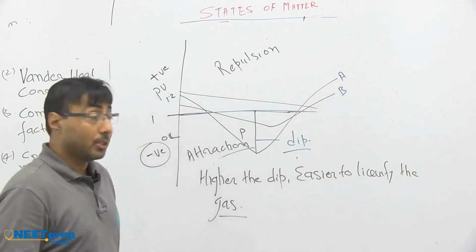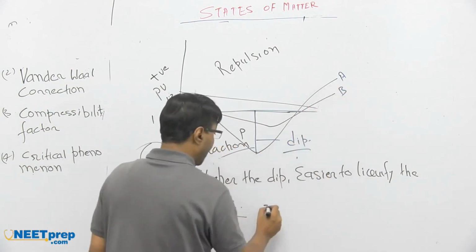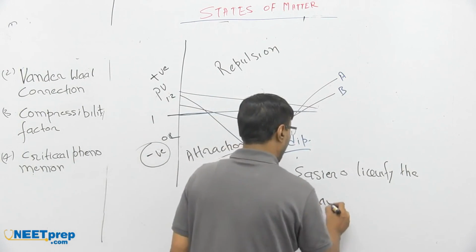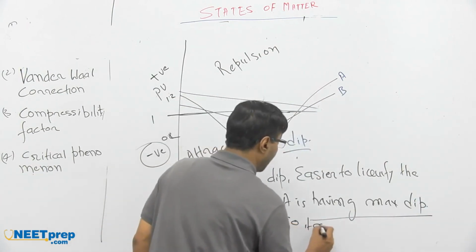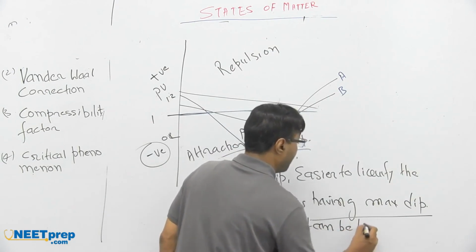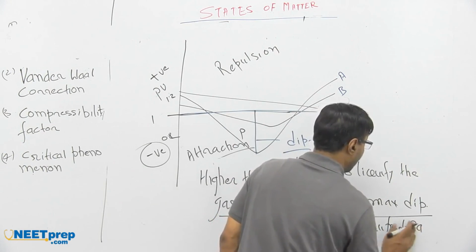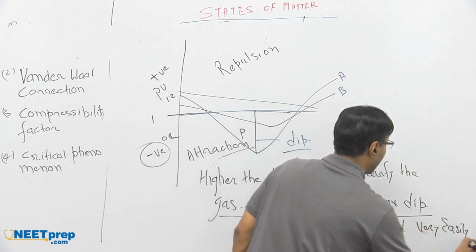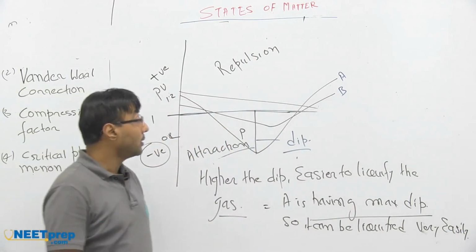So which gas can be liquefied very easily? The gas whose dip is this. So A is having the highest dip, so it can be liquefied very easily. इसकी डिप सबसे ज़्यादा है तो ये सबसे आसानी से लिक्विफाई हो सकता है.